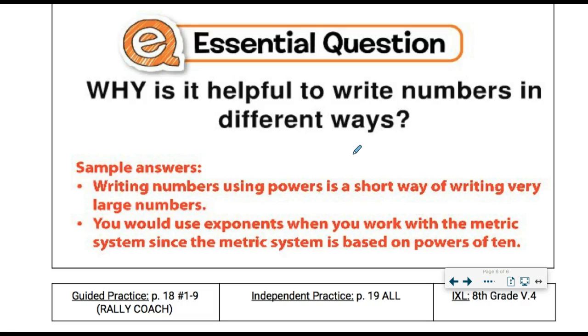Okay, so we are going to use a Kagan strategy or structure. You're going to Rally Coach, page 18, 1 through 9, which is the guided practice for this lesson. Now, the caveat, of course, is, if you're at a different place in the video than your partner, you're going to have to wait for that person to be done. But you're going to do this with your shoulder partner. Ideally, we're all finishing within about the same time. If you want to work by yourself, I don't have a problem with that. But I would encourage a collaborative learning environment.